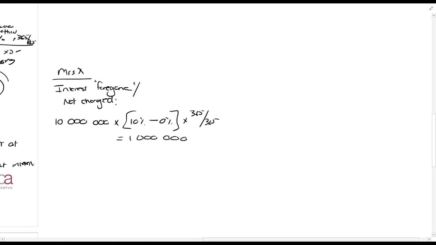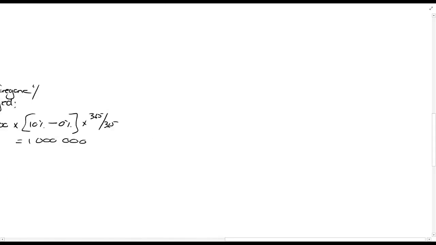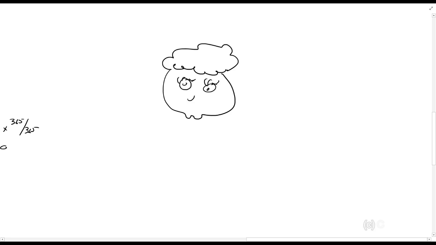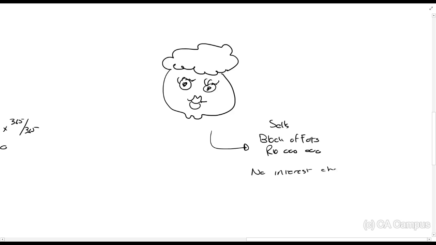Okay, so let me then just re-explain it like this. So here is Mrs. X. She sells the block of flats, 10 million, no interest charged.